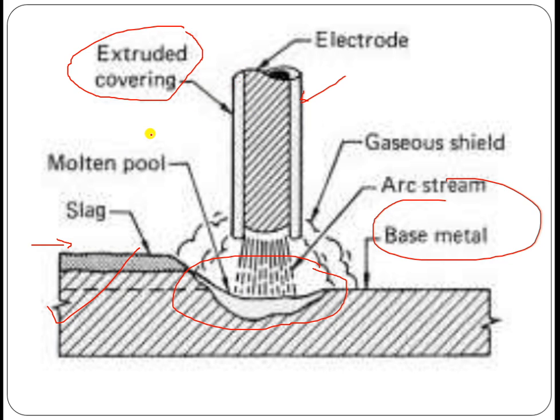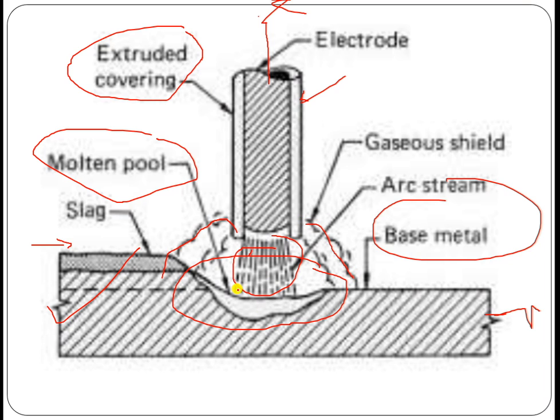This molten pool is formed because of the positive and negative terminals, which are connected to the power supply. This is also connected to the other end of the whole electrical system, and because of the small gap available here, the spark is generated.